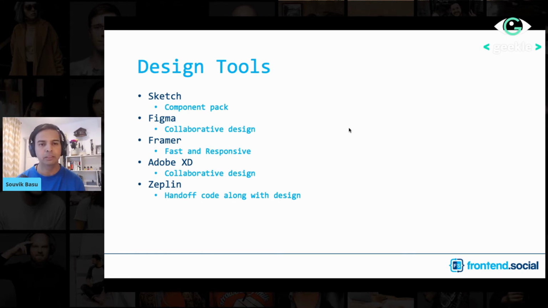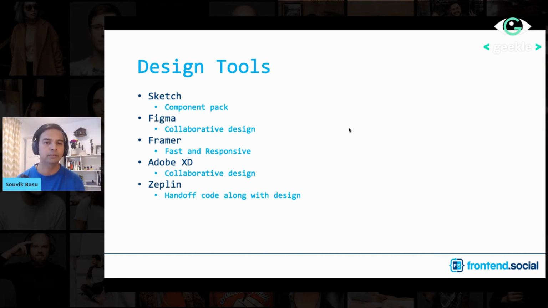Then there is Figma, which is very popular in our industry for collaborative design specifically. In fact, even Adobe XD supports collaborative design. So if you have multiple designers sitting in different parts of the world, especially in this time when collaborative tools have become so much more useful, you can definitely take a look at this.